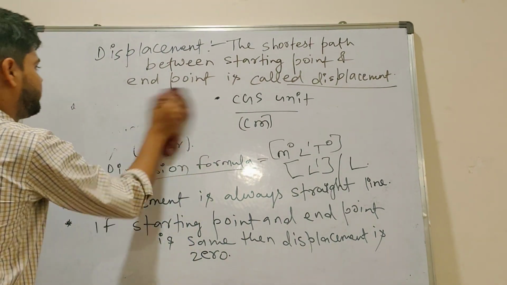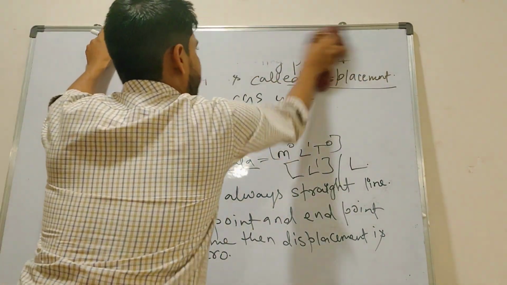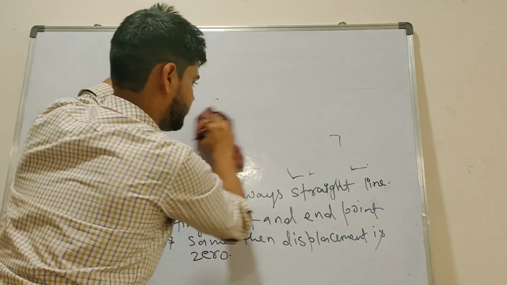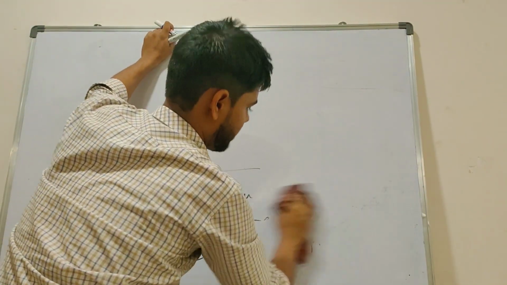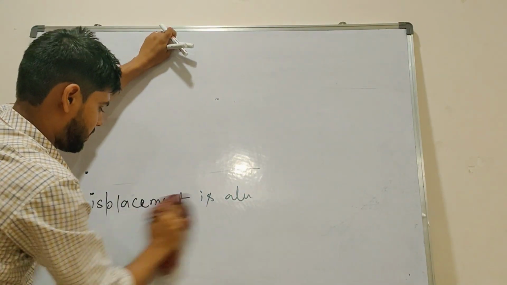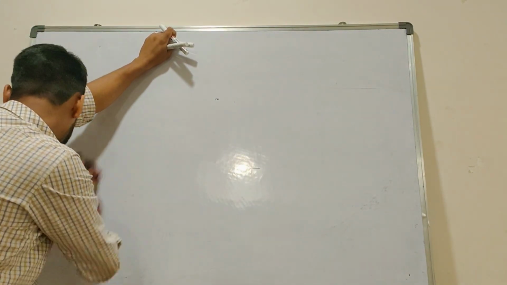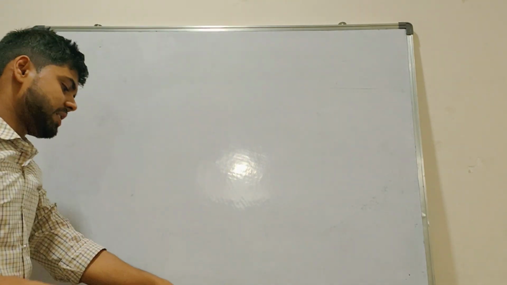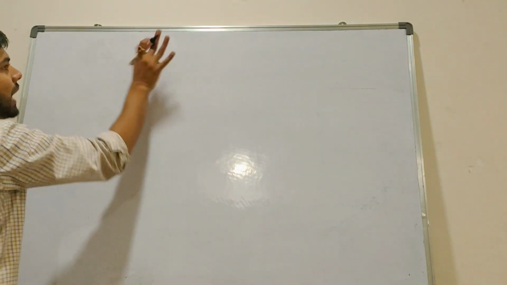Now, if I discuss more, then see here. There are two types of quantity.